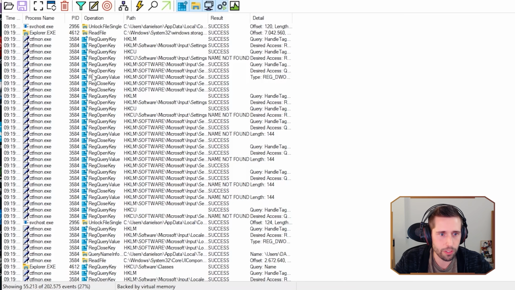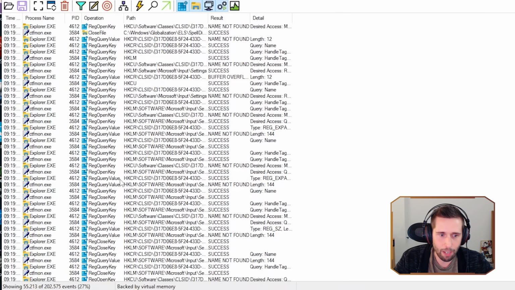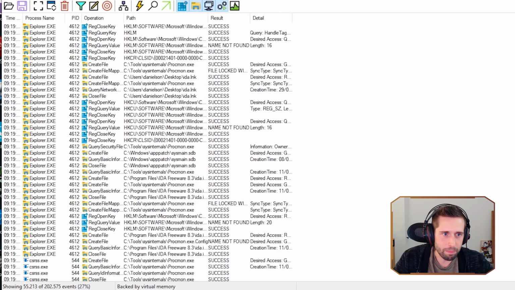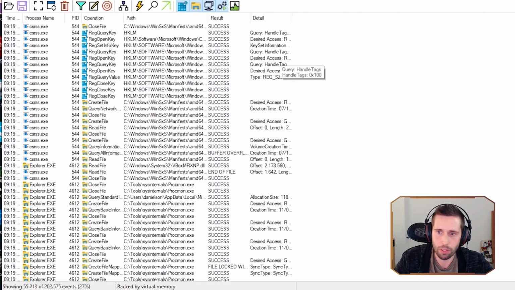You can see registry keys being opened and queried, and it's doing it for all the processes on the system. I've only been running this for about 10 seconds, and it already caught 200,000 events. So there's tons of stuff to go through. And I'm running this in a clean virtual machine, so none of this is malware. This is all just general Windows stuff happening.